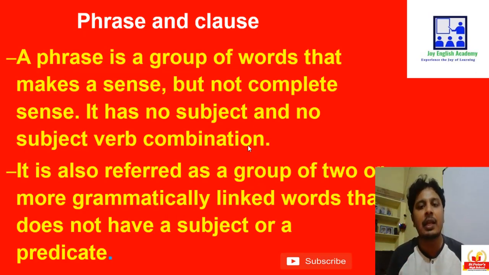So a grammatically linked group of words that does not have a subject verb combination is called a phrase. I repeat once again, a phrase is a group of words which makes a sense but not the complete sense, and a phrase does not have a subject verb combination. Right? Let's go further.